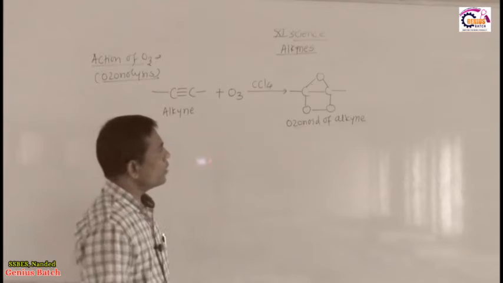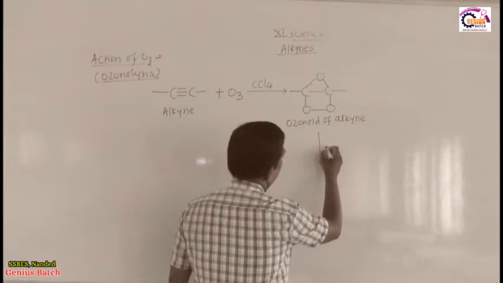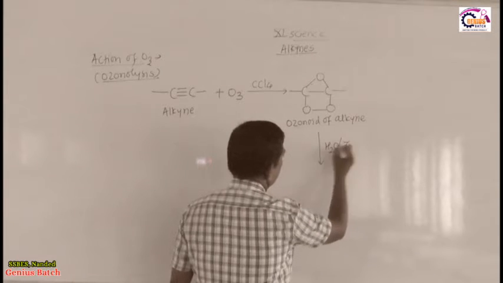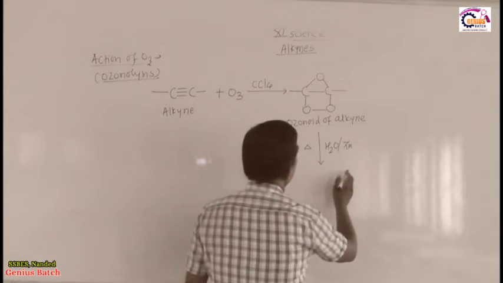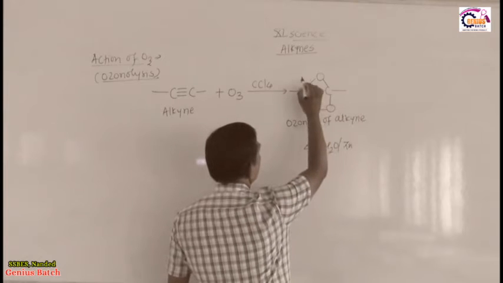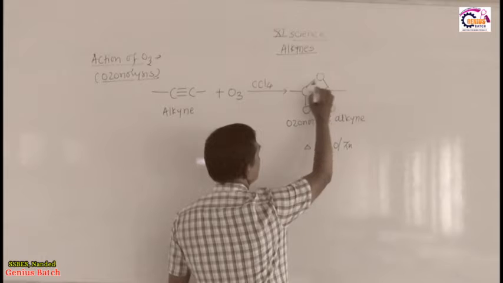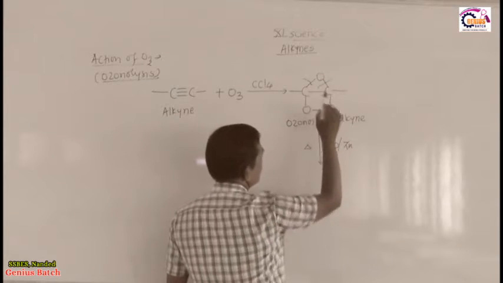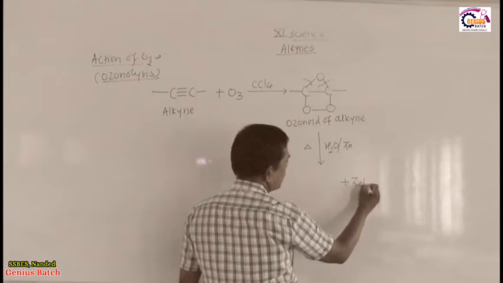This ozonoid of alkyne you have to heat with water in presence of zinc. So, when you heat this, then this carbon-oxygen and this carbon-oxygen bond break. When they break, this oxygen combines with zinc to form the byproduct ZnO.